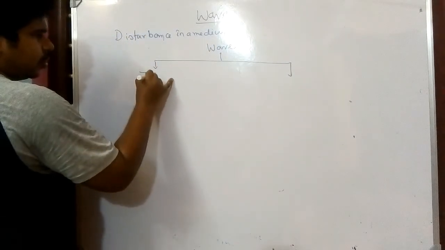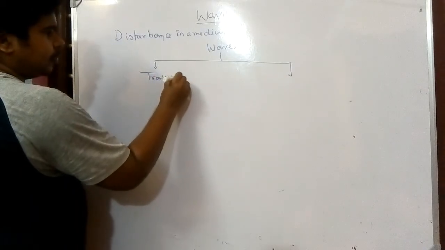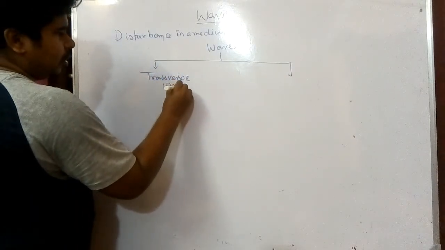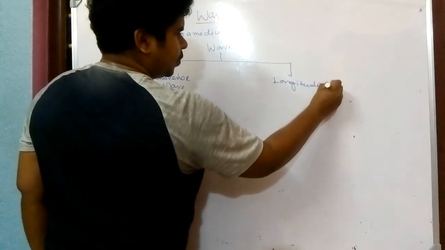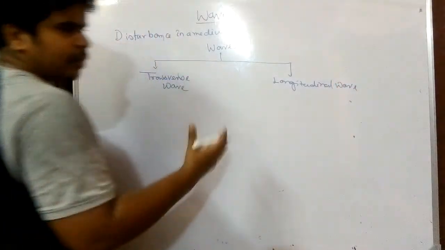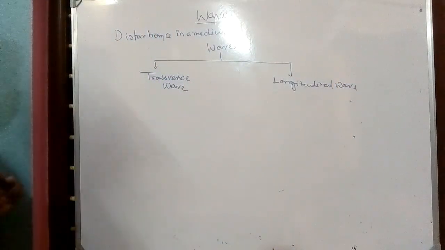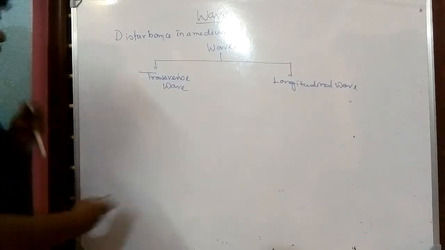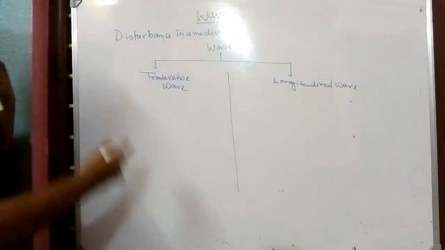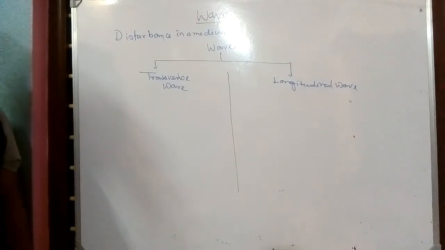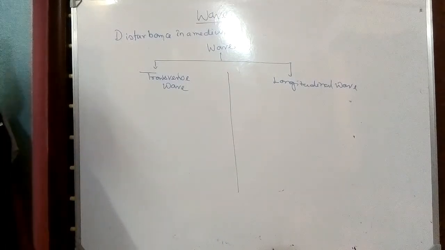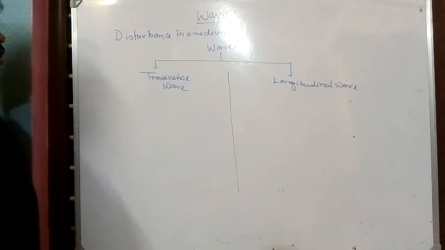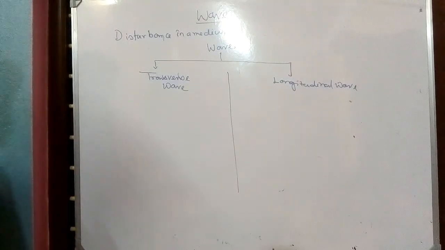Number one, transverse wave, and number two, longitudinal wave. So here I am going a little faster because you all know about the wave and what is it. What is transverse wave? It is clear, if the vibration of the particles are perpendicular to the propagation of the wave in a medium, that is known as a transverse wave.